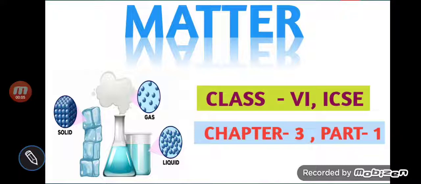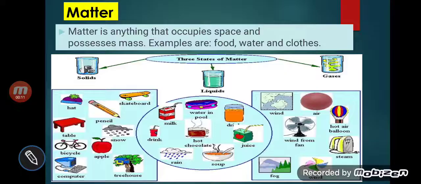Today we are going to start a new chapter. The name is matter. So in this lecture we will talk about matter. So what is matter, my dear student? Matter is anything that occupies space and possesses mass. That is called matter. In simple language, the substances which have mass and occupy space are called matter.